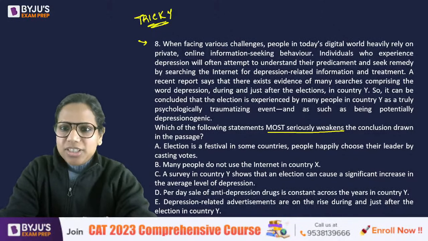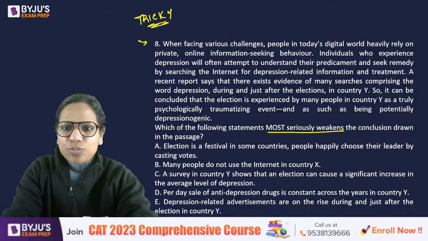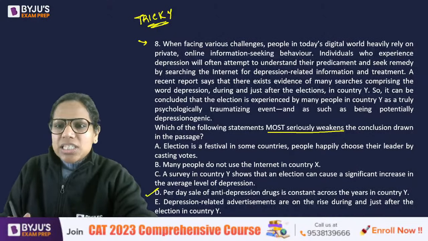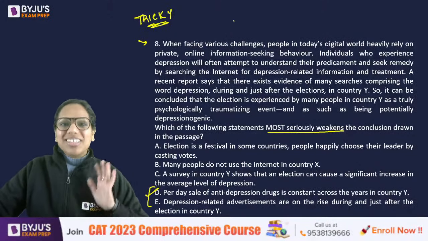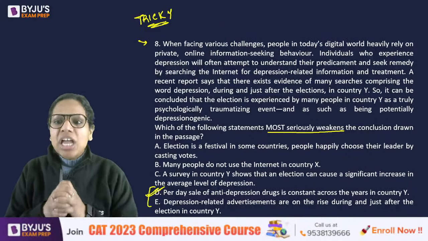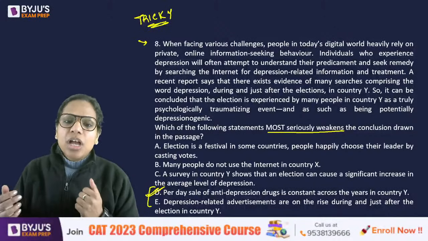D and E. Okay, these are the two options that I've got, and these were the options that I was expecting also from you. Right. Now let's have a look why D is a better answer choice versus E. I'll be very honest with you. I marked E in the exam. However, the official answer is D. And now I sort of understand also why D is the answer.